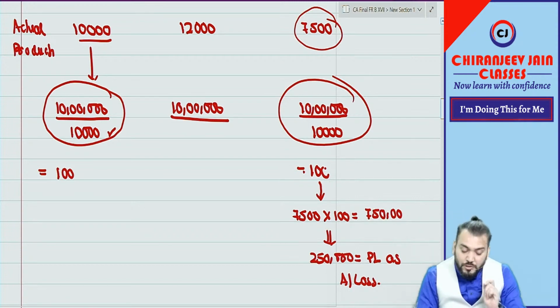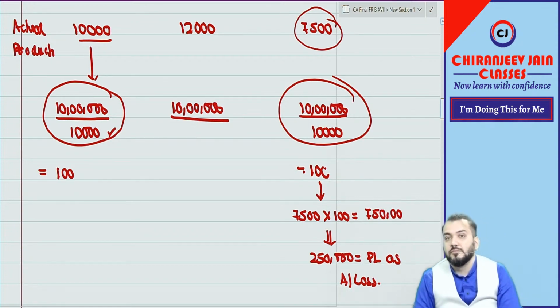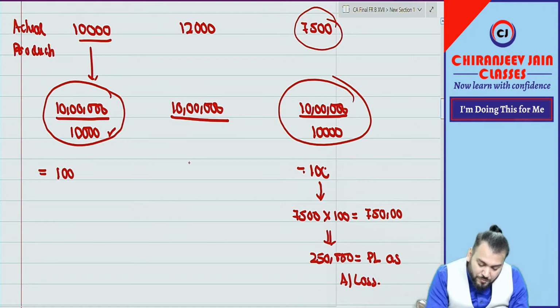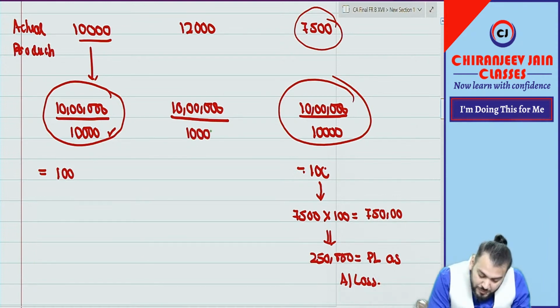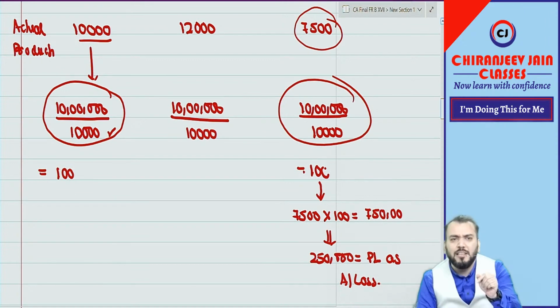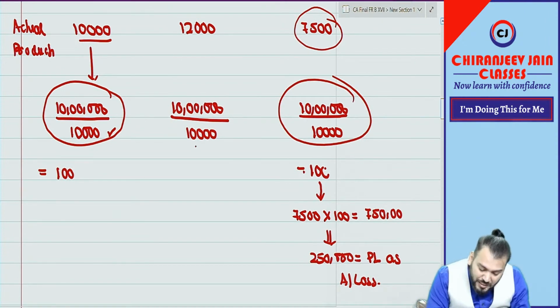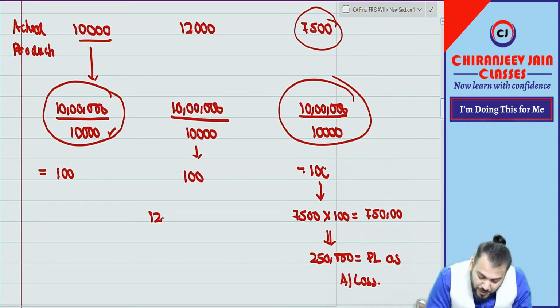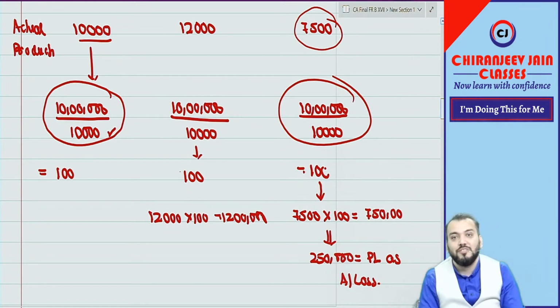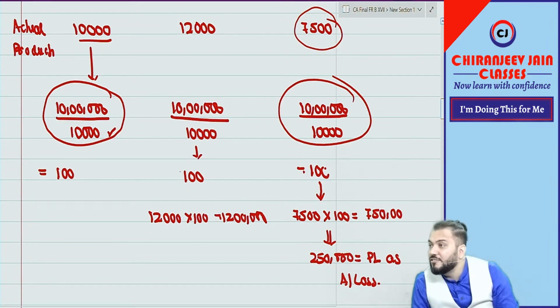Now coming to the second case. Right now I have said fixed overhead should be allocated to each unit based on normal production. Now suppose I allocate by dividing by 10,000, what will happen? Let's see. It becomes 100. Then 12,000 into 100 becomes 12 lakh. Can we allocate more than our actual cost? No. We cannot allocate more than actual cost.